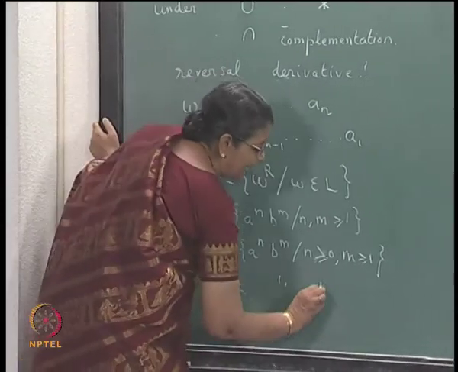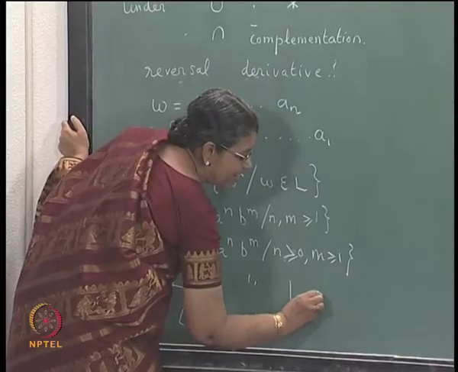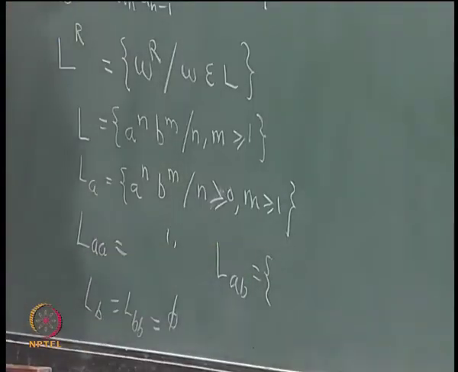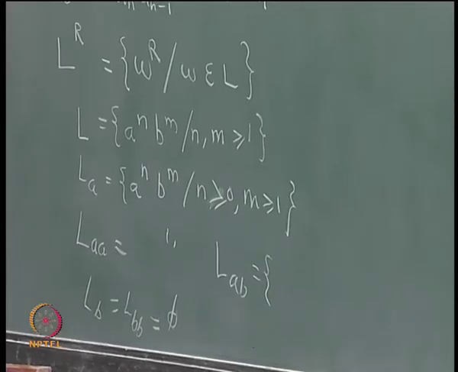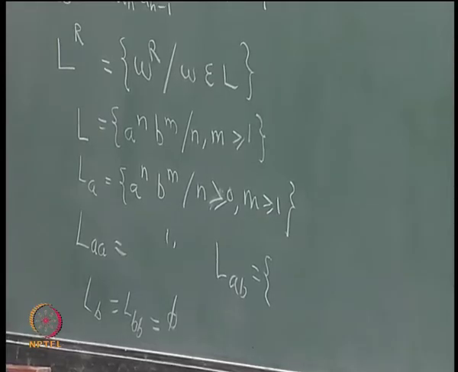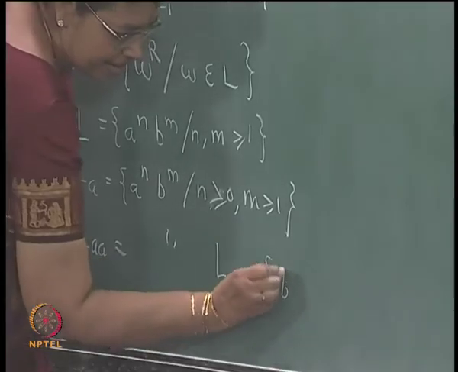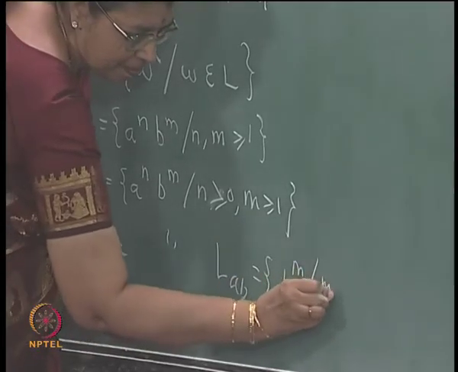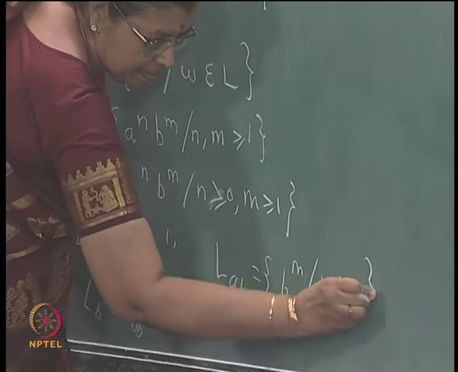What can you say about LAB? What is LAB? B power m, right.